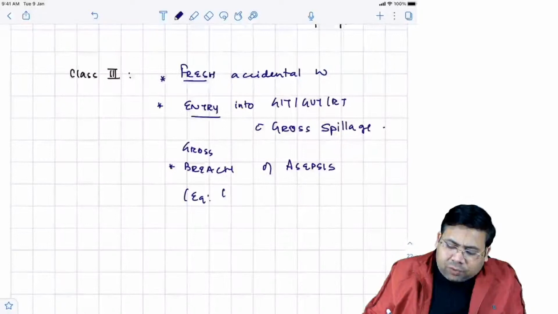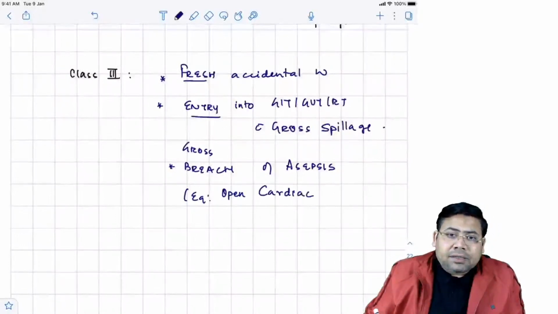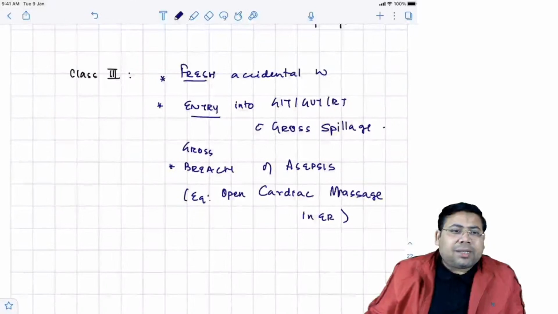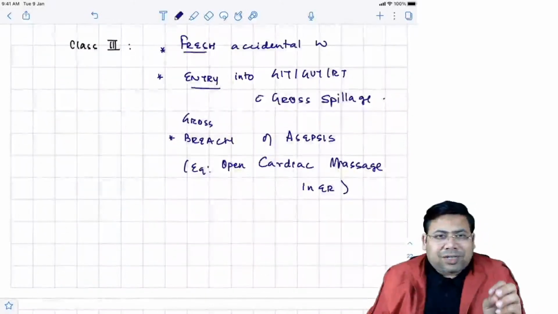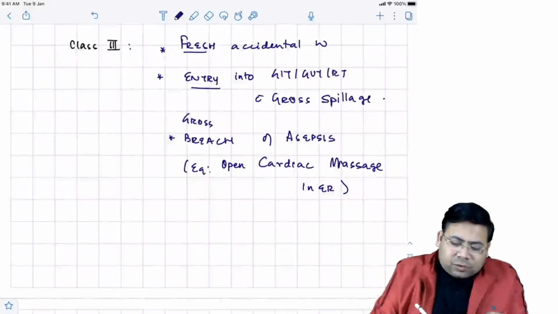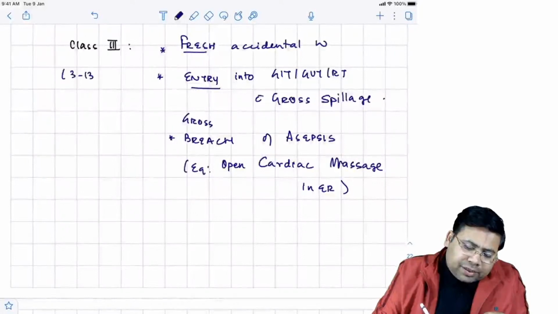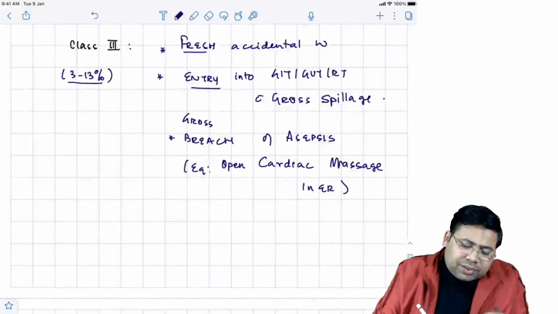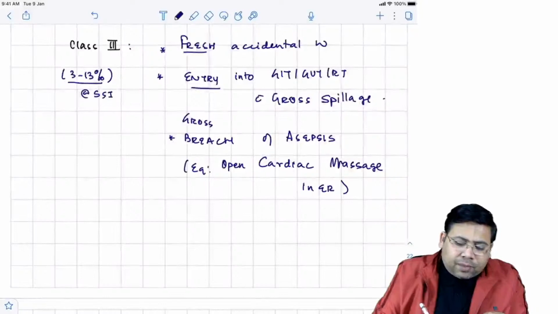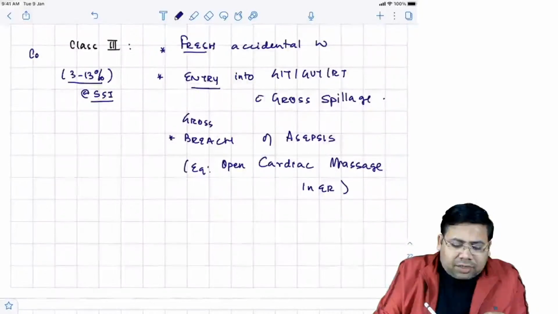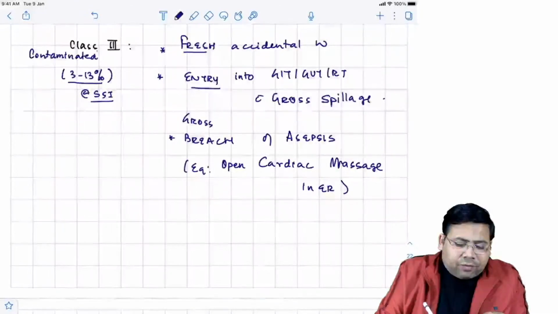So the example is open cardiac massage in the ER room. You may have taken antiseptic precautions, sterile precautions and sterile drapes, but since this is done outside the operation theater, this is a 3 to 13% risk of SSI. Are you getting this? And they are classified as contaminated wounds.